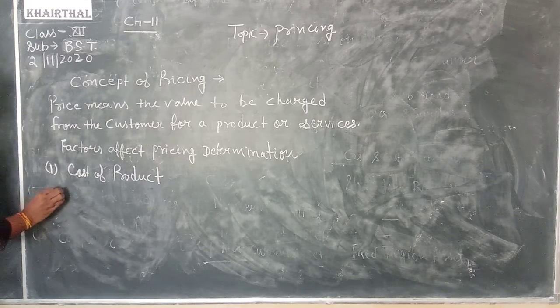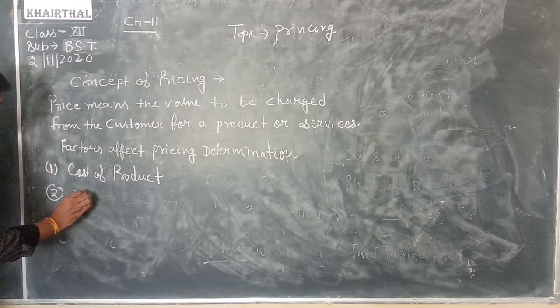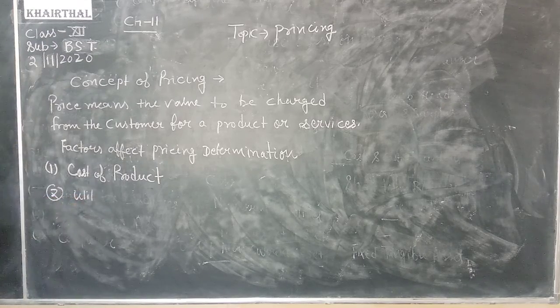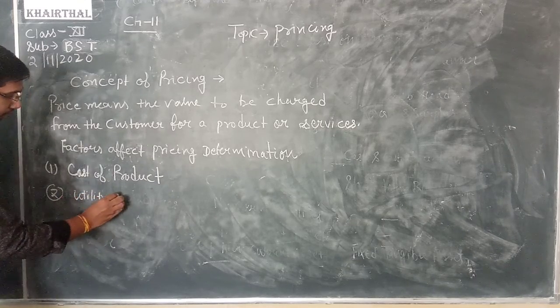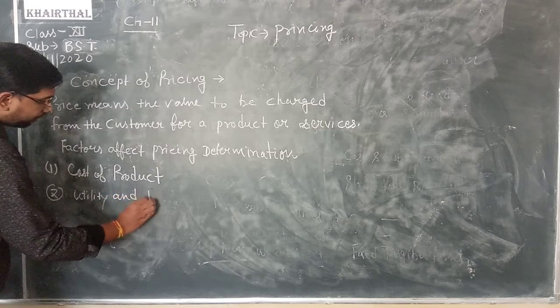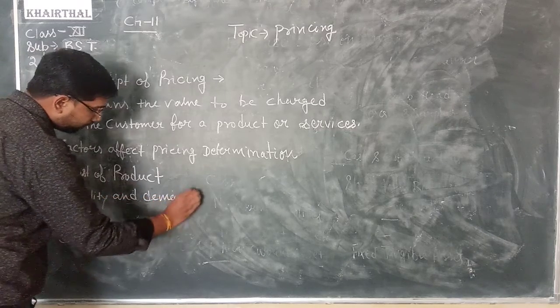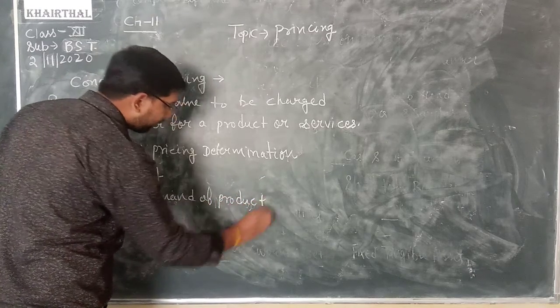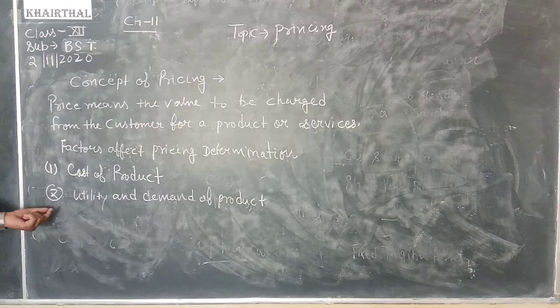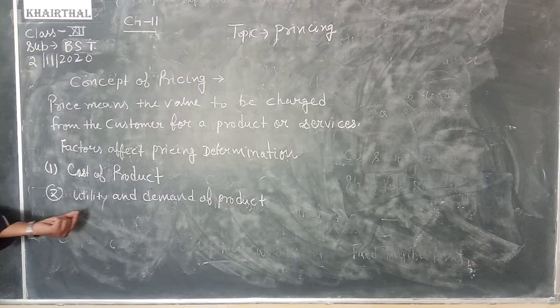Second, utility and demand of product. Point number 2, utility and demand of product. So consumption of a product is directly affected by the utility and demand of the product. Next, point number 3, extent of competition in the market.